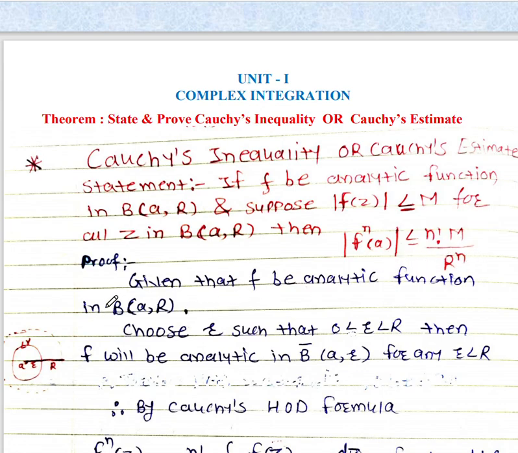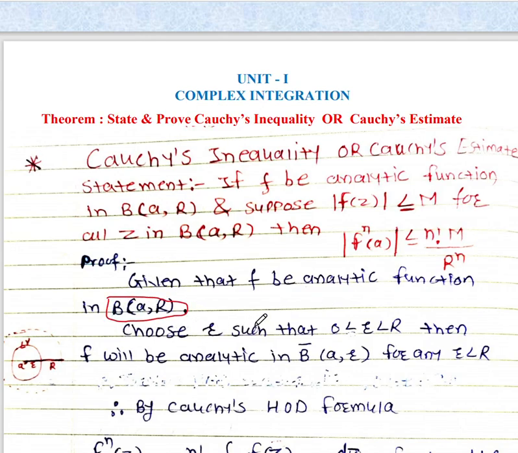Okay, so what is the proof? We have given f be an analytic function in an open ball whose center A radius r. Okay, so this can be written as whose center A radius r in this way. So this is an open ball whose center A. So this is small r radius, and this is the capital R big radius.